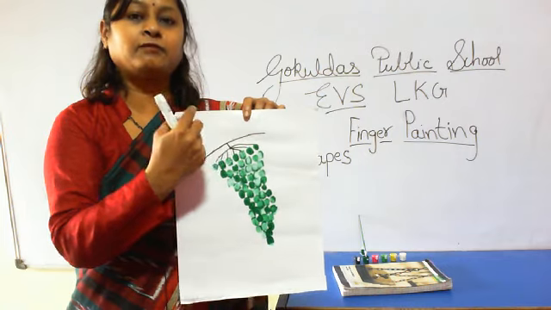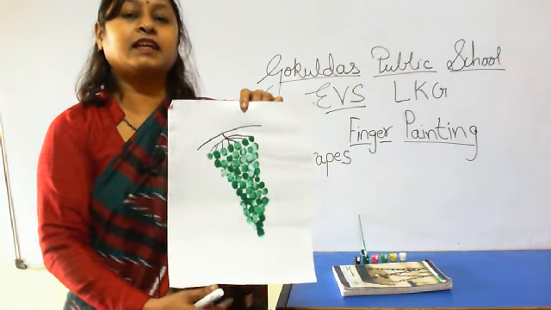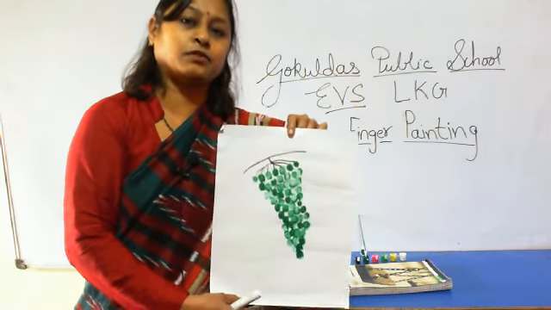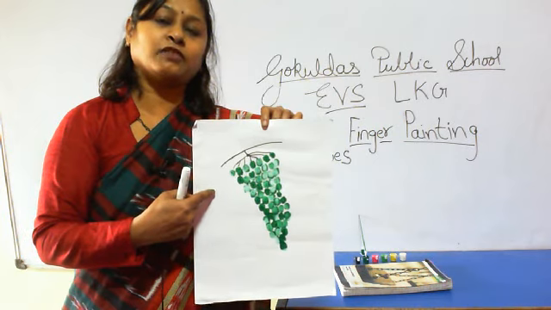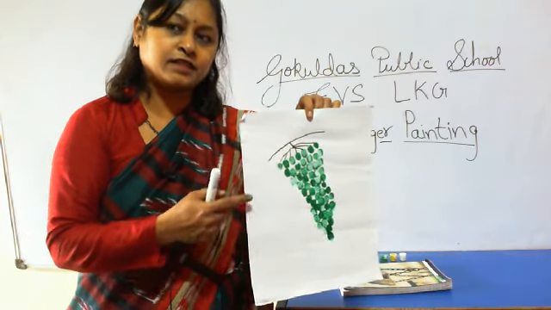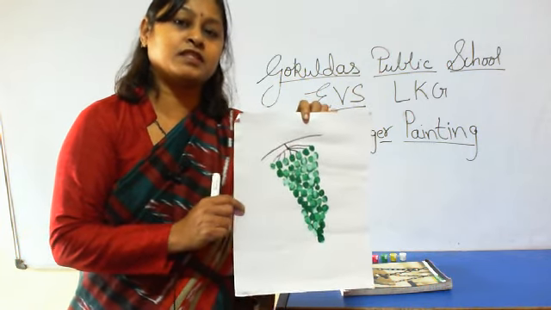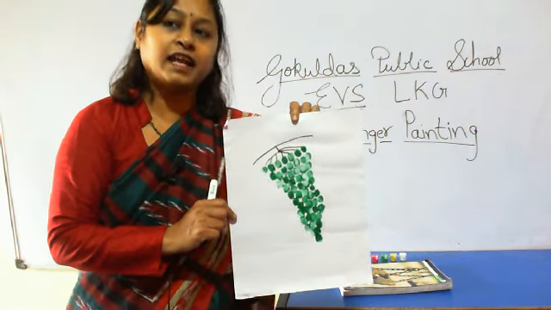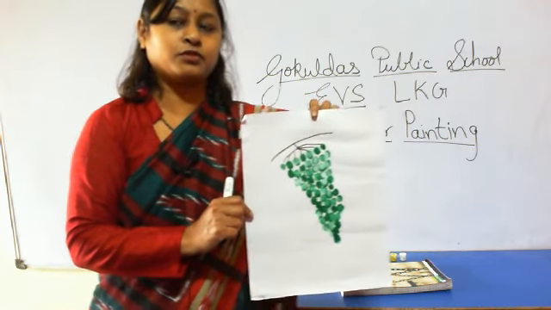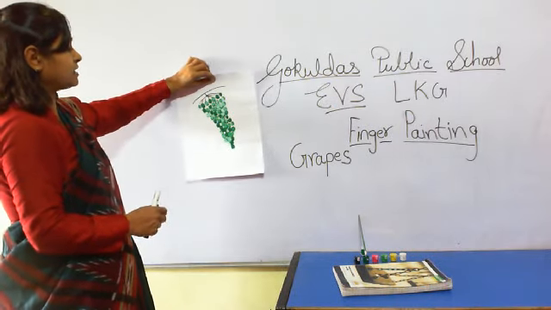What do you have to write? Finger painting. And which fruit is this? Grapes. Okay. What is the color of grapes? Green. G for grapes. What is it? G for grapes. Okay. How to make this?